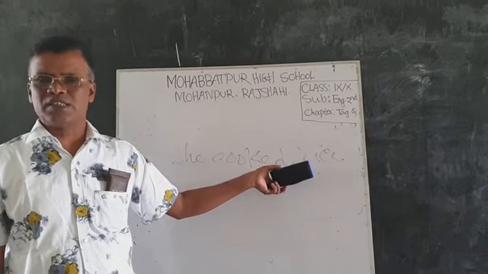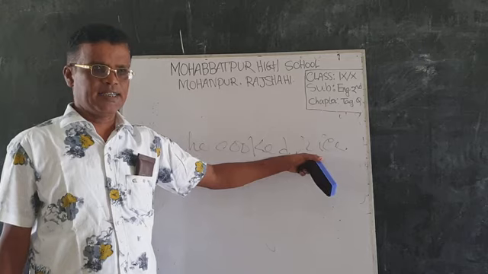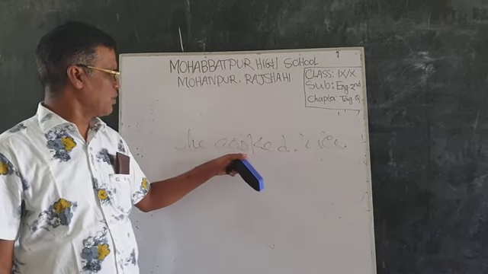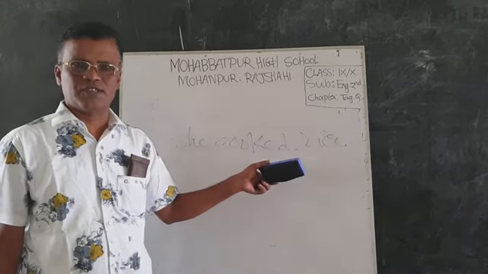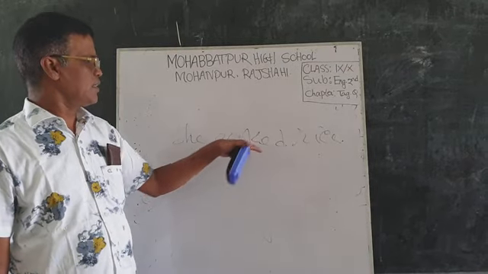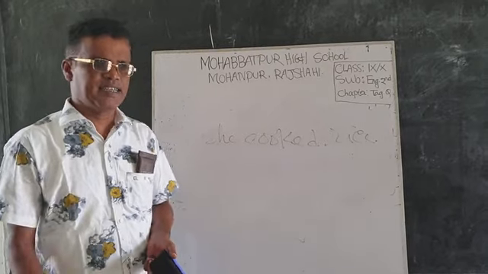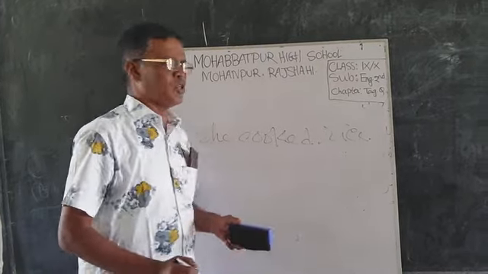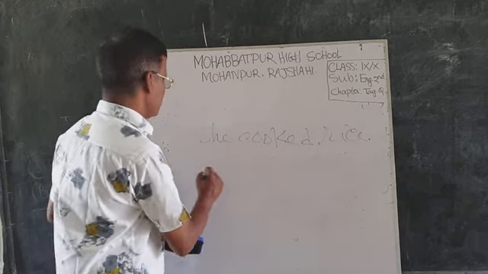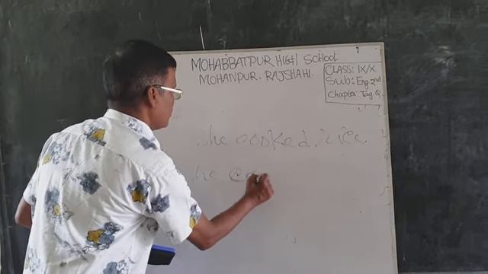When we get this kind of sentence, this is a positive sentence, and it has no be verb or operator. So if it is a past form sentence, use did, and as this is a positive sentence, add not, did not. So write down first, she cooked